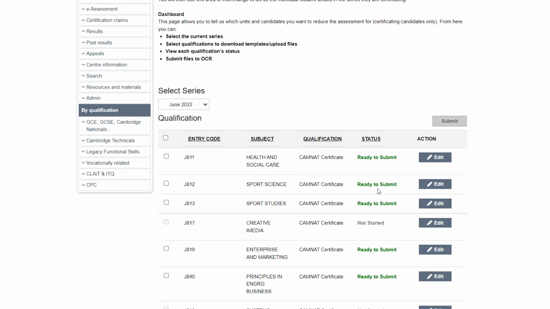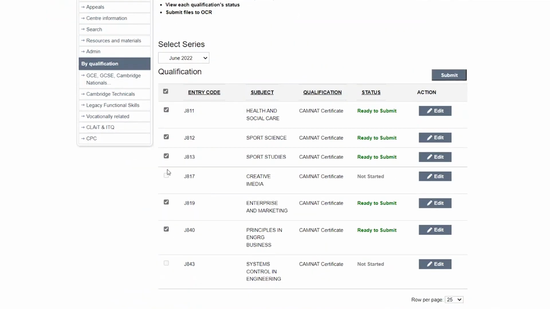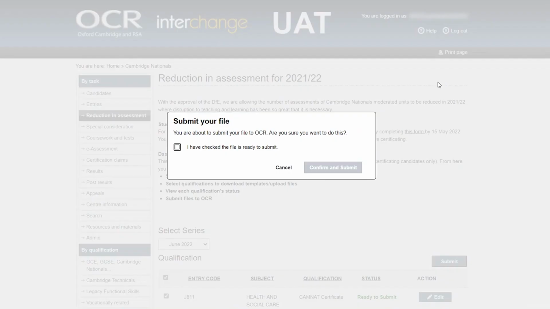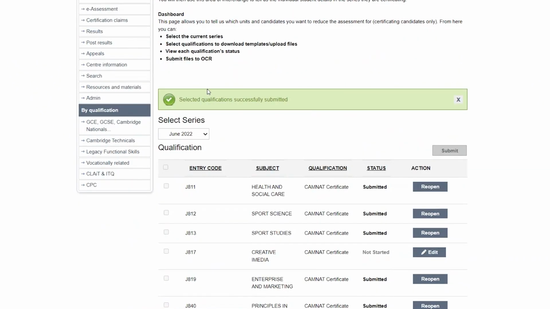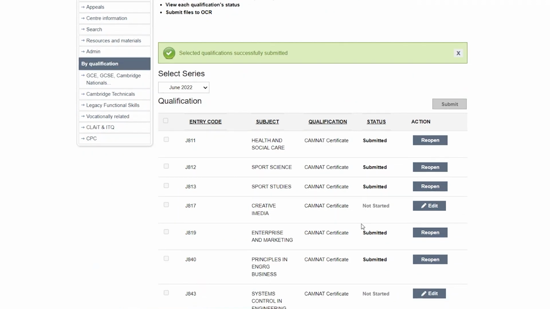On the dashboard, you will now see files that are ready to submit. So you can select the files by clicking on the boxes next to the qualifications. Once they are selected, you can then click Submit. You will get a pop-up box to confirm that you are ready to submit. So you check the box and confirm and submit by using the button. You will then receive a green pop-up box, which is confirming that you have successfully submitted your files.